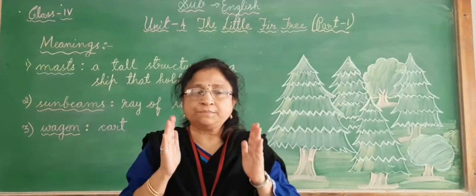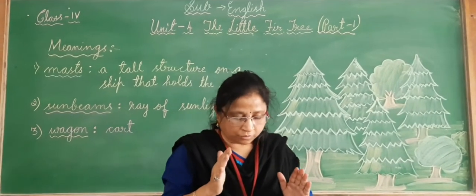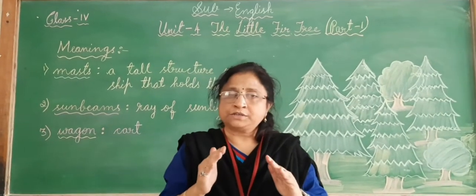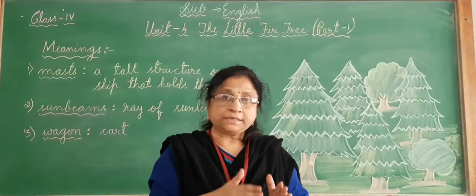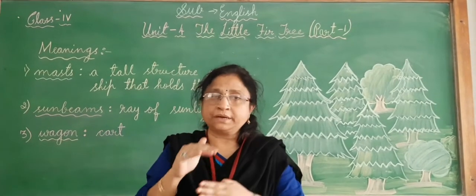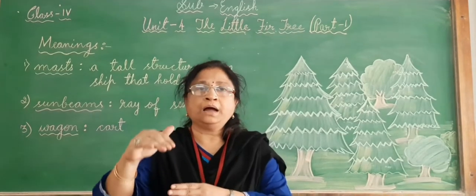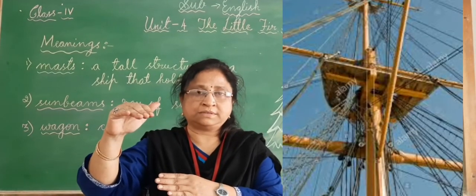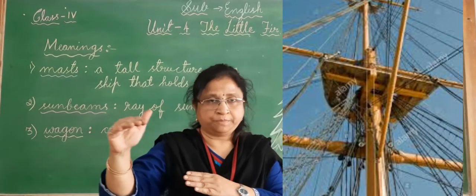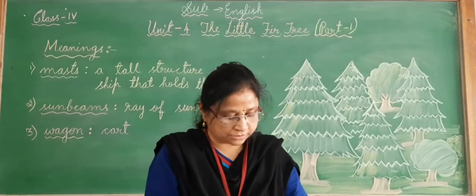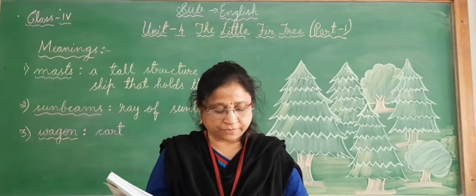That is called a mast. So what the stork said is that these trees which have been cut are used to make the masts to build the ship. Understood, children? So let us see what happens next.